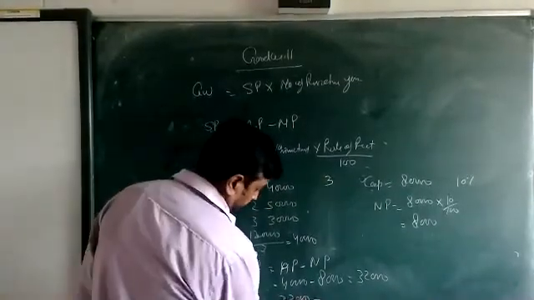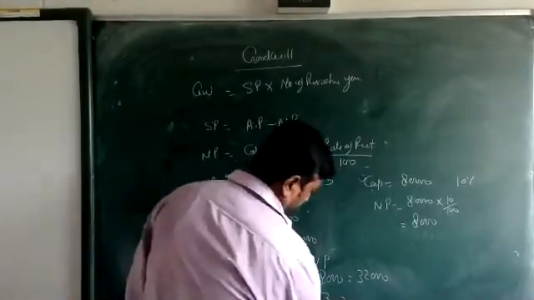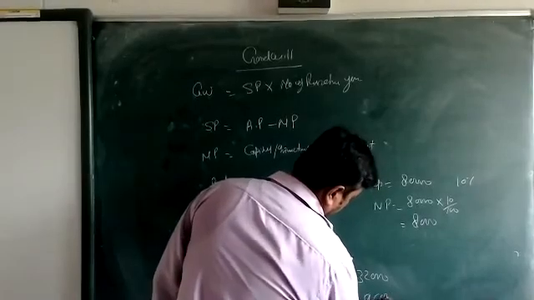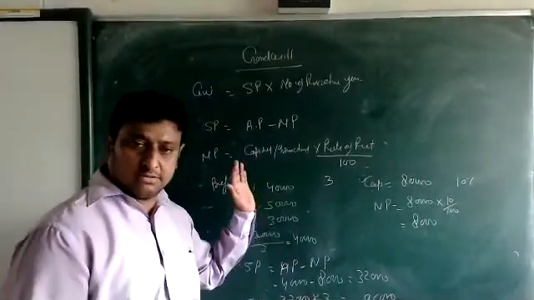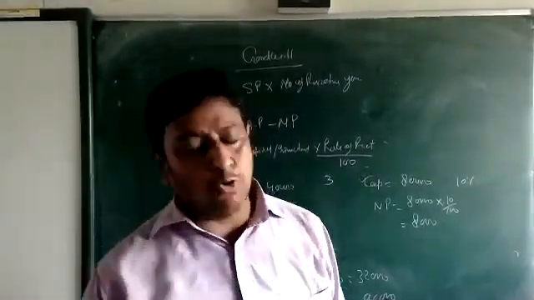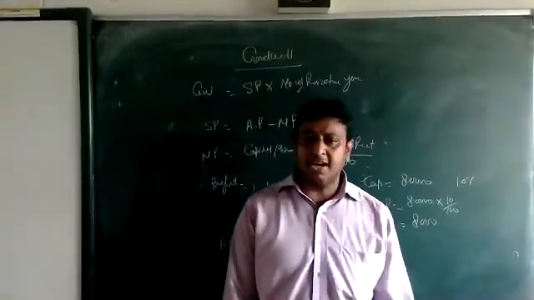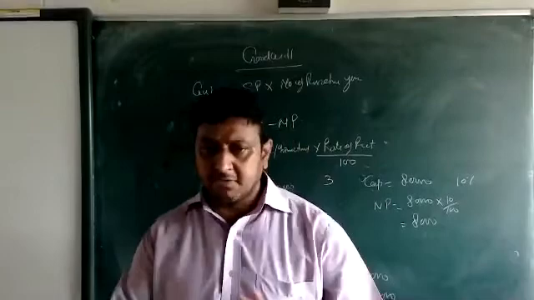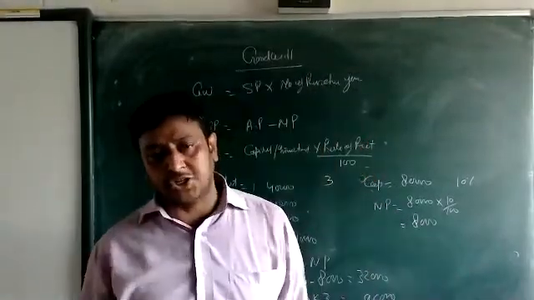Then goodwill is equal to 32,000 into number of purchase years, 96,000. Today we are getting only these two formulas. One more formula remains, that we'll see tomorrow. Now I think it's very clear. After that we are going to solve the question.